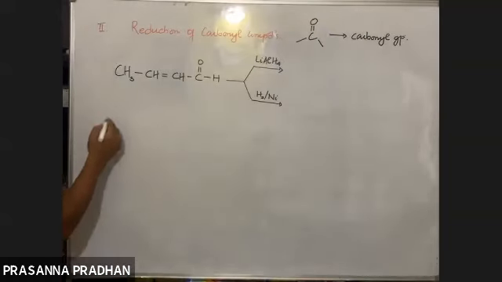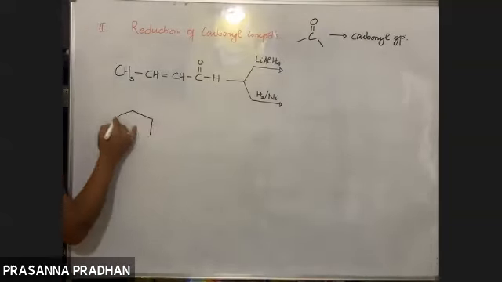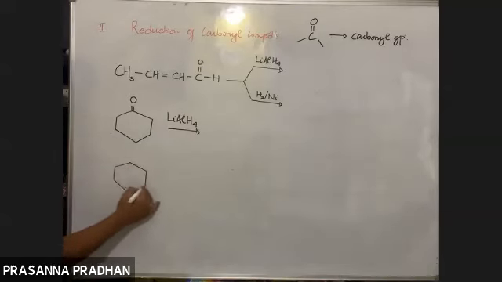Okay, so next, say cyclohexanone. Reduction with say lithium aluminum hydride. Fine. Say next is here benzaldehyde. Say reduction with say sodium borohydride.